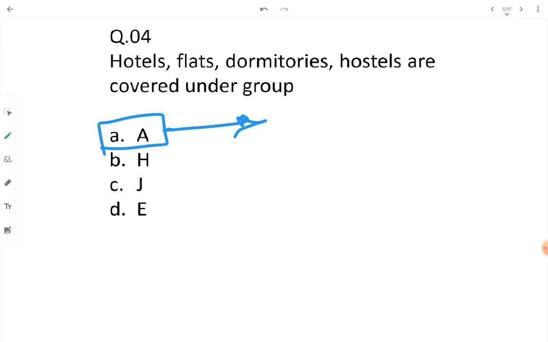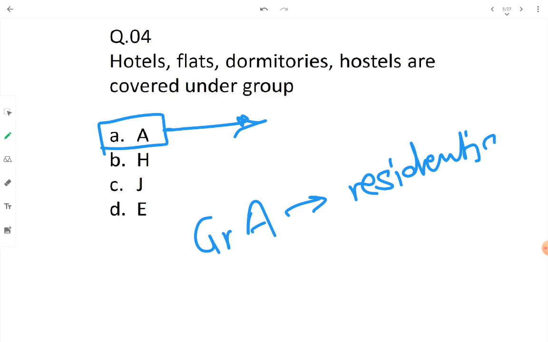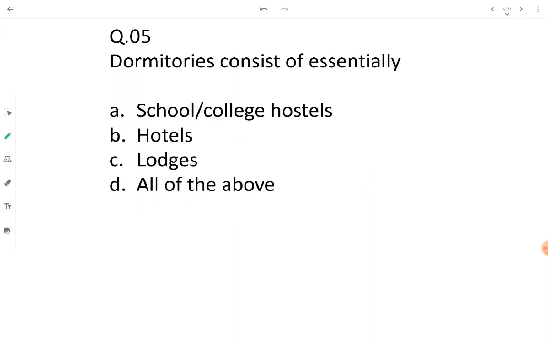And also residence may be made available on temporary or permanent basis. Group A covers all the residential buildings. Remember this, Group A stands for residential buildings. All right, now let's move to the next question.